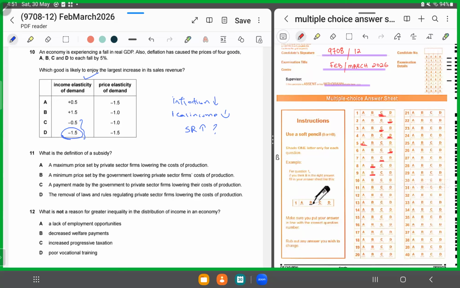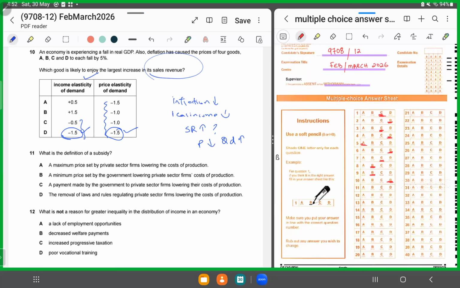What about price elasticity of demand? Over here prices were falling. So if prices are falling, quantity demanded should increase, right? So again these negative signs show that prices are falling and quantity demanded increases. But again, the highest number, if it is greater than 1, denotes the strongest relationship, right? So 1.5 is the highest figure over here, and 1.5 is the highest figure over here. So this is the combination which will yield you the largest increase in sales revenue. So D is the correct answer for this MCQ.